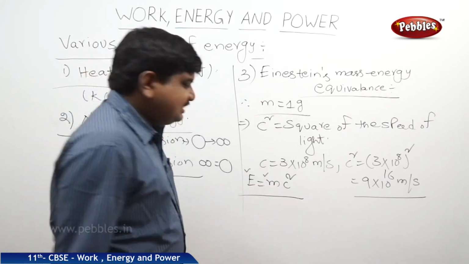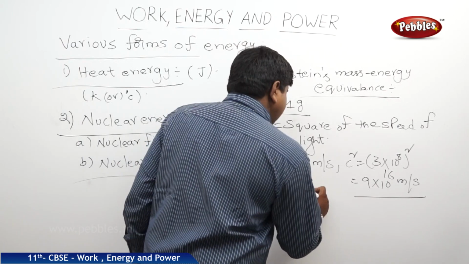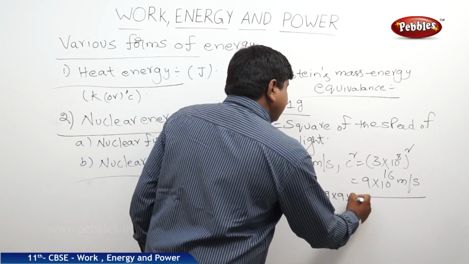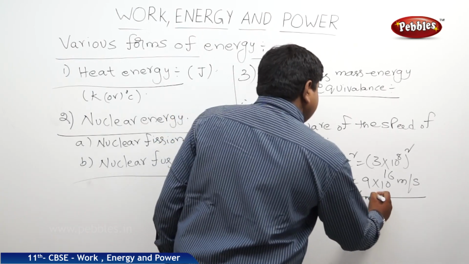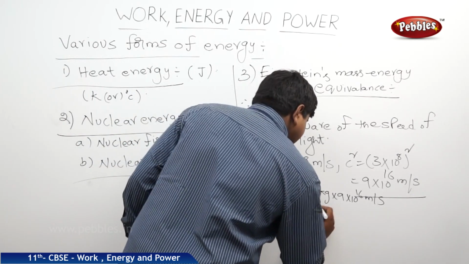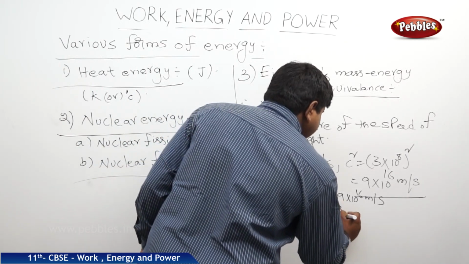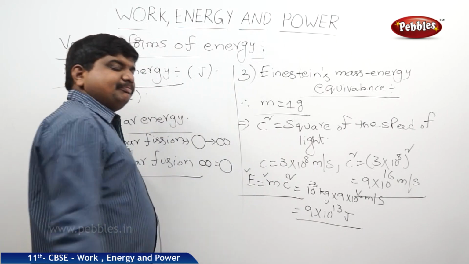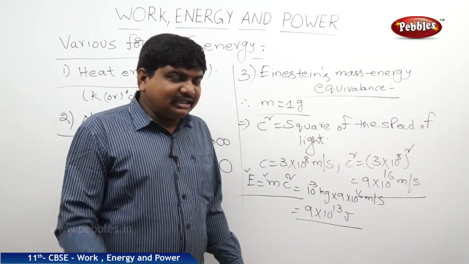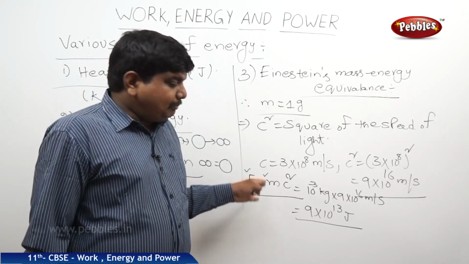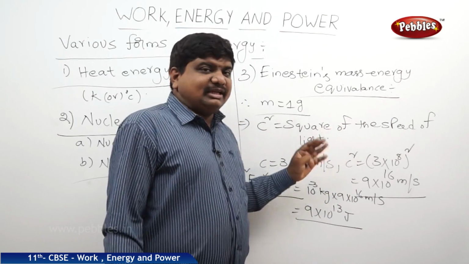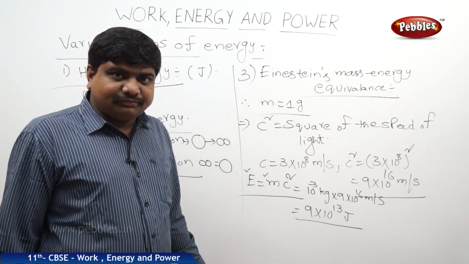Suppose the mass is 1 gram, meaning 10 to the power of minus 3 kg, and c squared is 9 into 10 to the power of 16. The energy produced in this case is 9 into 10 to the power of 13 joules, which is enormous. According to scientists and historians, this formula was used to manufacture and drop the atom bomb and hydrogen bombs at various places during the Second World War.